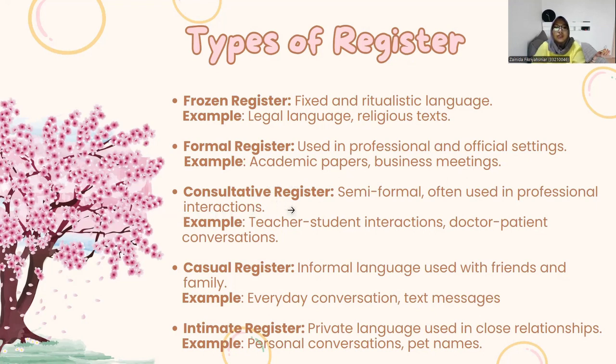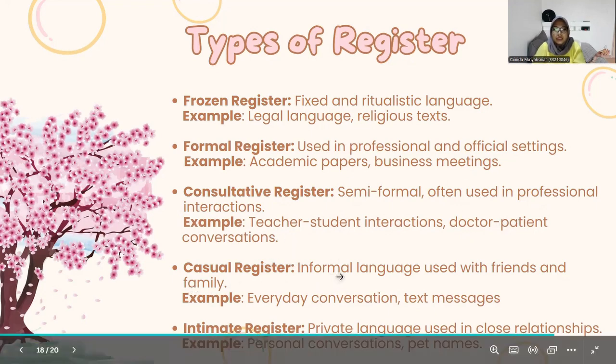The third is consultative register. It is used in semi-formal, often professional interaction. For example, teacher-student interaction and doctor-patient conversation. Fourth is casual register. This is informal language used with friends and family. Basically it is everyday conversation and text messages. And last is intimate register, private language used in close relationships. For example, personal conversation and pet names.